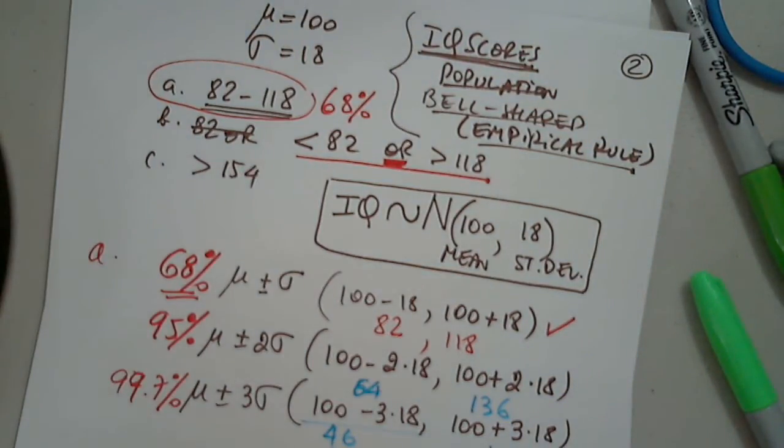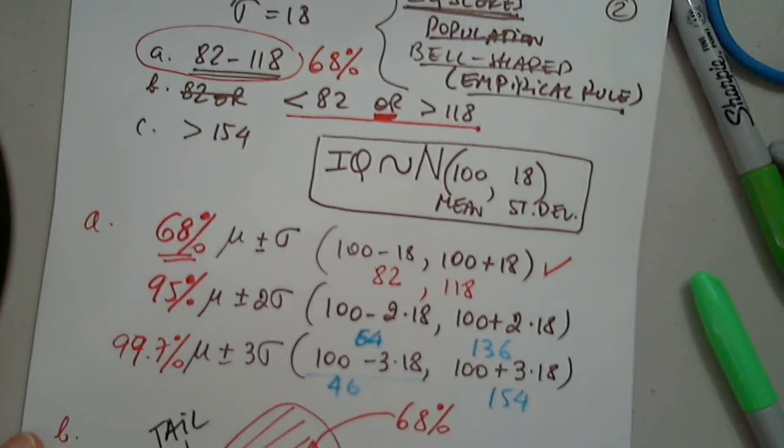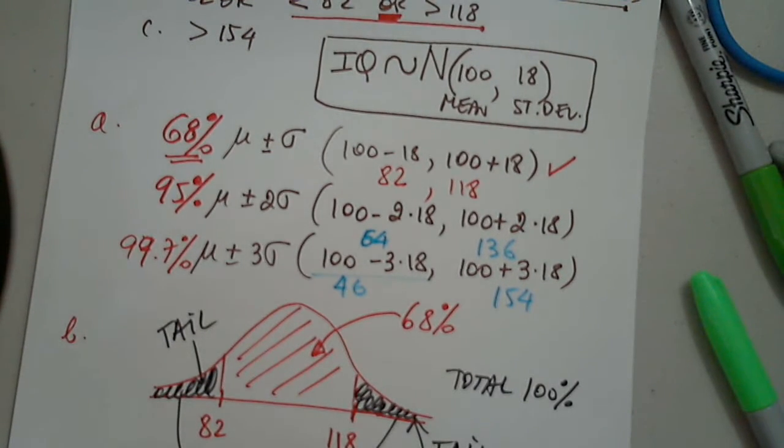So, okay, what am I entering here? I'm entering 68 for the first part. I'm entering 32 for the second part. And I'm entering 0.15 for the last part.